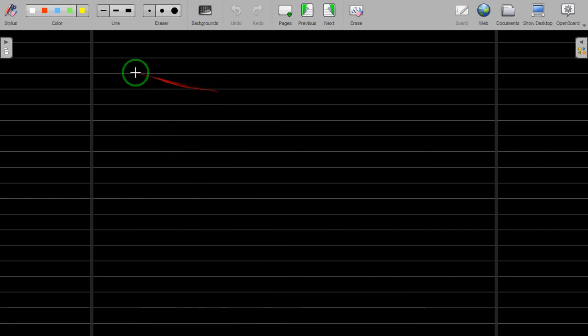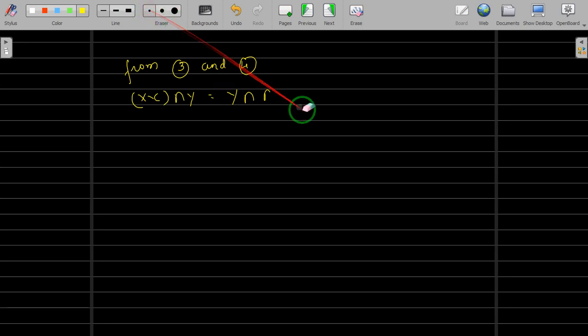From 3 and 4 we will get X difference C intersection Y is the same as Y difference A. Hence the claim, we have claimed something and we have proved the claim.